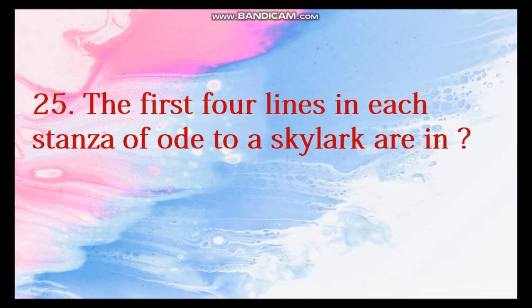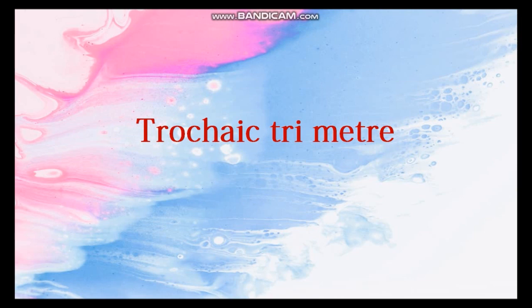Next question. The first 4 lines in each stanza of Ode to a Skylark are in? The answer is trochaic trimeter. And the 5th line is in iambic hexameter. We have already discussed it. Iambic hexameter is also known as Alexandrine.